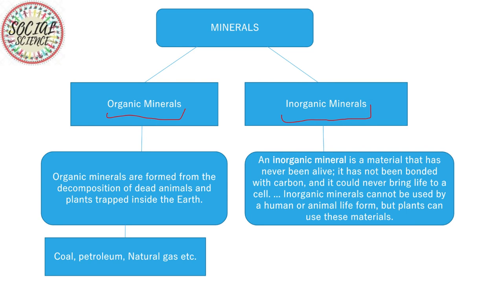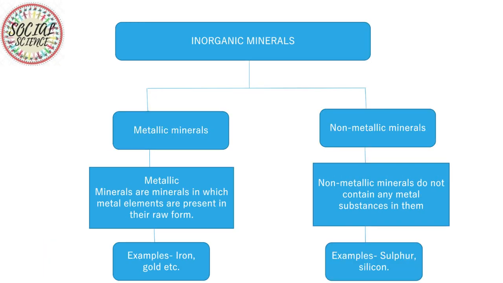Now let's discuss what are inorganic minerals. An inorganic mineral is a material that has never been alive, has never been bonded with carbon, and could never bring life to a cell. Inorganic minerals are classified into two more forms: metallic and non-metallic.